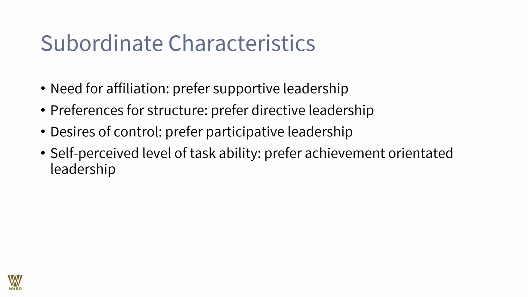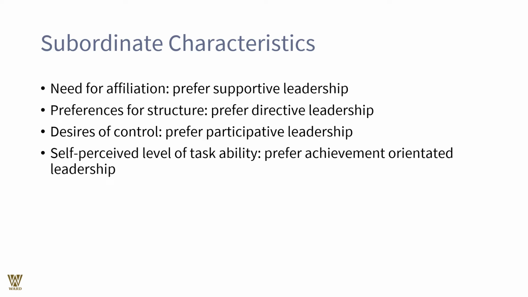So what are the subordinate characteristics? They are the need for affiliation, which prefers supportive leadership; preferences for structure, where we need to understand which preferences they go for; preferring directive leadership; desire for control, preferring participative leadership; and self-perceived level of task ability, preferring achievement-oriented leadership, based on the subordinate characteristics as stated here.